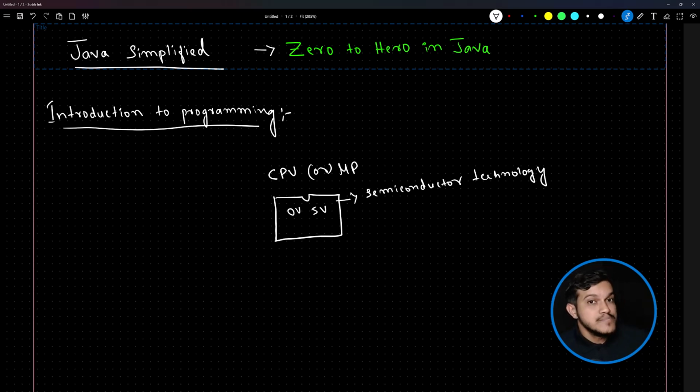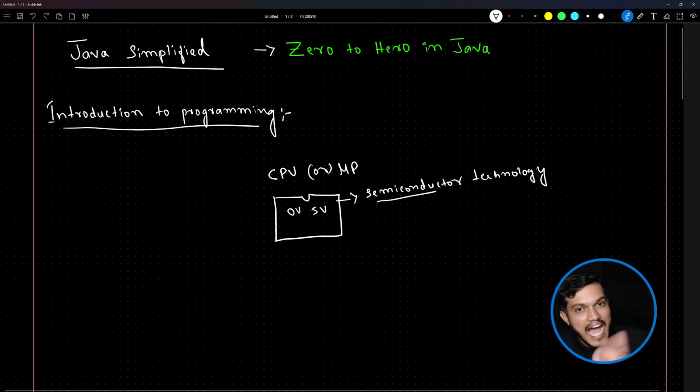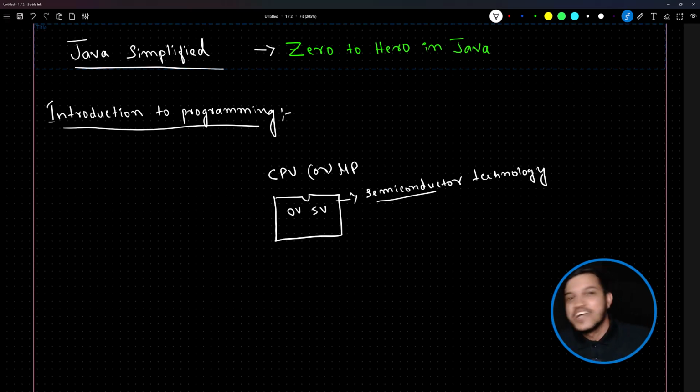We are here to become software engineers. From the perspective of a software engineer, you have to look at the same concept in a way that the processor, the most important component of your machine, is a semiconductor technology device. That means to manufacture this device, behind the scenes transistors are used extensively. Great. And a transistor understands only two things, low voltage and high voltage. In software engineering, low voltage and high voltage are represented by 0 and 1.